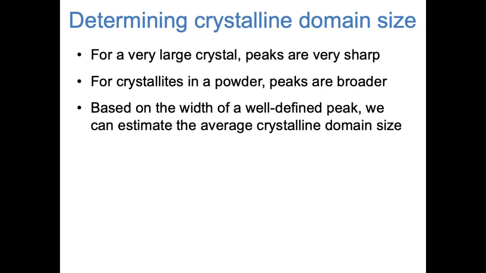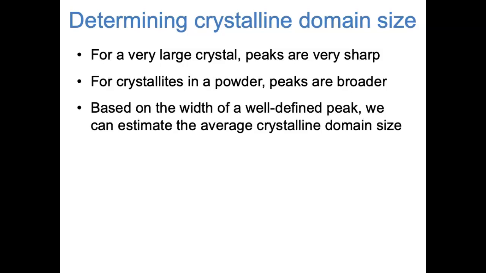Finally, the last thing I'd like to talk about is the average crystalline domain size in our sample. If we had an infinitely large perfect crystal, then the peaks in an X-ray diffraction pattern would be infinitely sharp. But in reality, a powder sample has small crystallites that are oriented in different directions. And if a crystallite is small, then Bragg's law doesn't have to be followed as perfectly, and the peaks in the spectrum are broader. Based on the width of our peaks, we can actually estimate the average crystalline domain size in our sample. The broader the peak, the smaller our domains are.